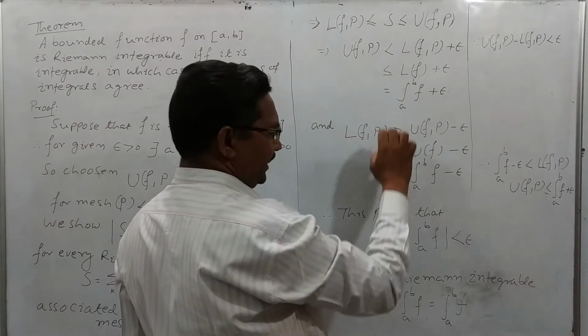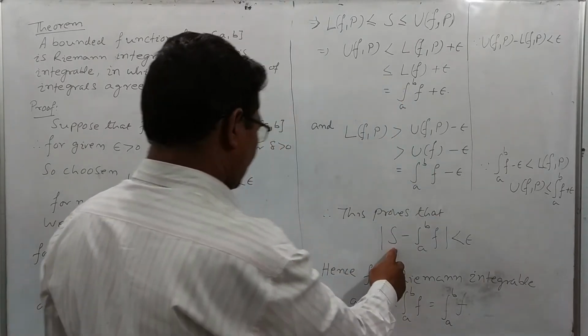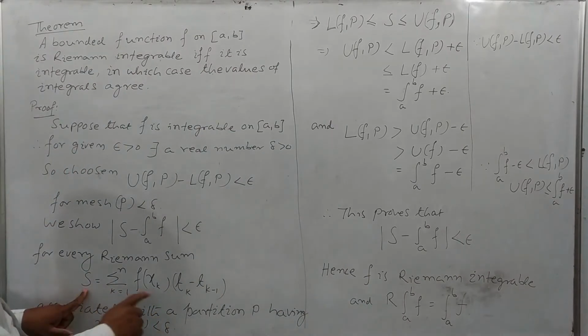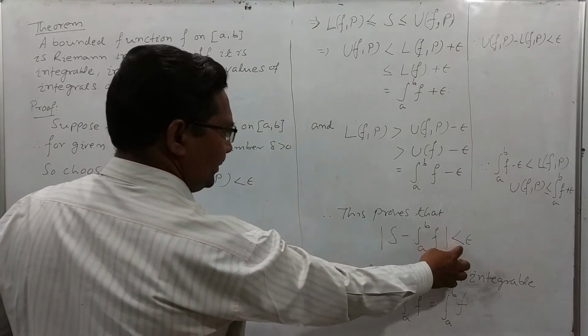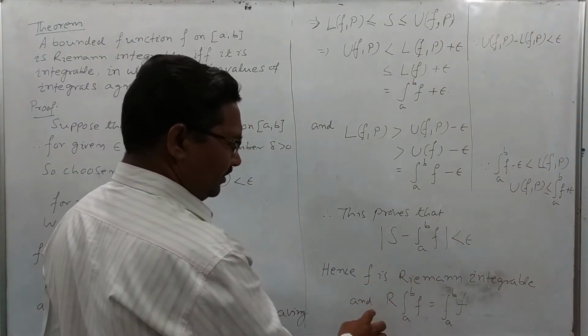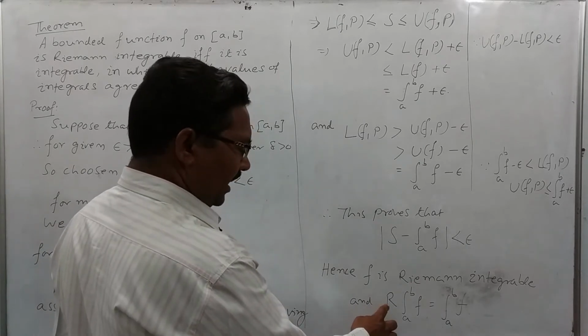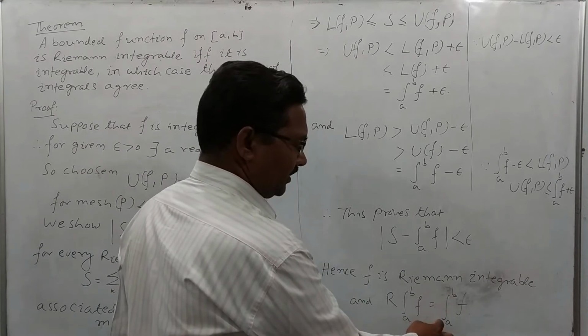From these two conditions, we prove that the sum and the integral differ by less than epsilon. Hence, f is Riemann integrable, and we write R of the integral from a to b of f is equal to the integral from a to b of f.